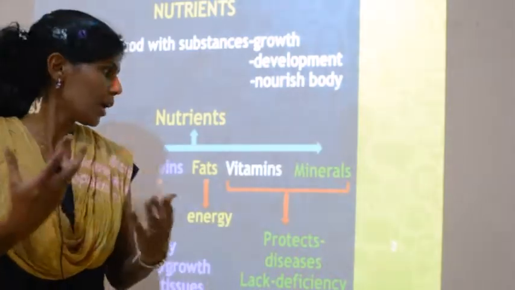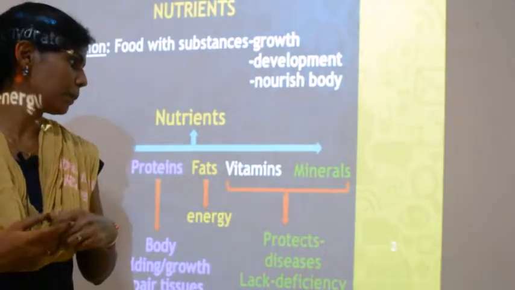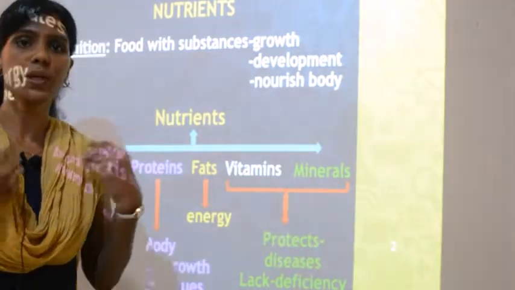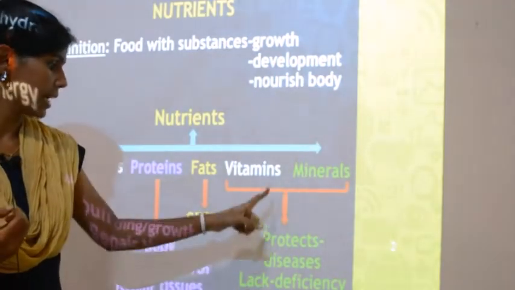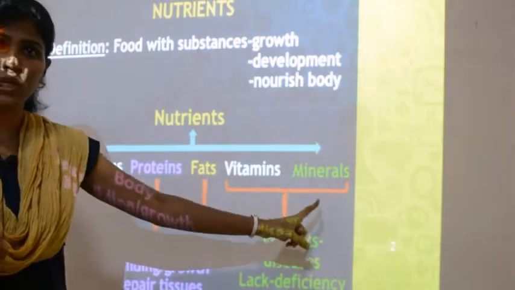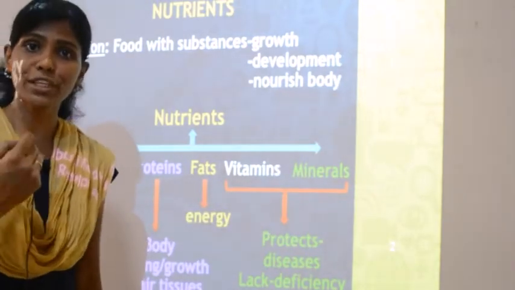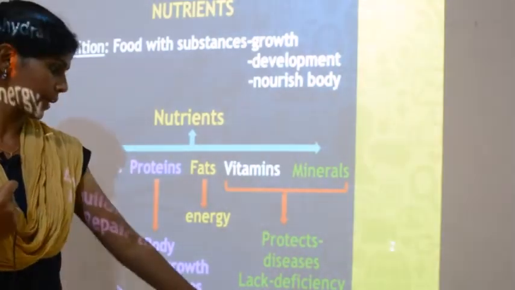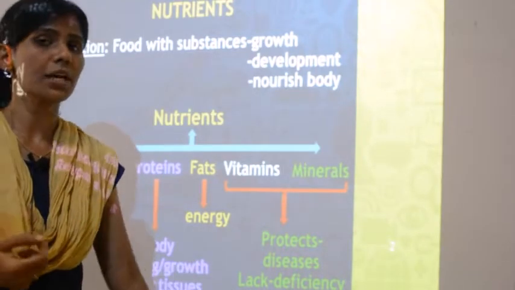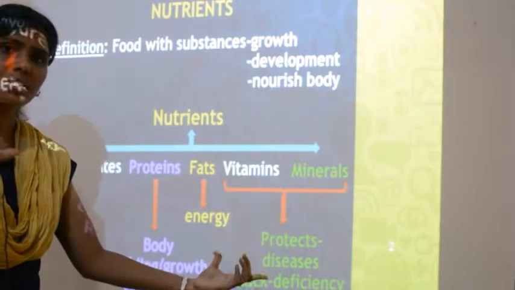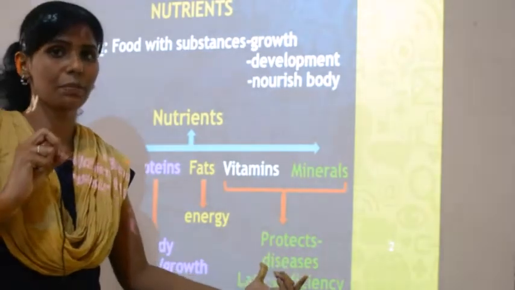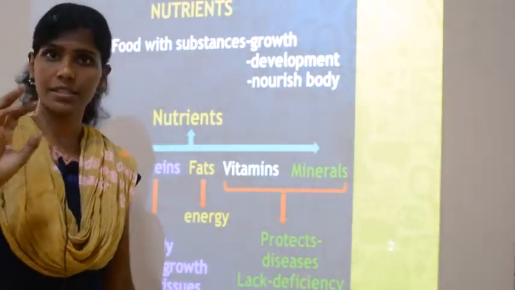Okay, so what happens if you don't eat this properly, vitamins and minerals? If you don't take them into your body, you will get deficiency diseases. Lack of vitamins and minerals will lead to deficiency diseases. About these deficiency diseases you will learn in your higher grades. Just know that if you don't take in vitamins and minerals, it will lead to some disease.